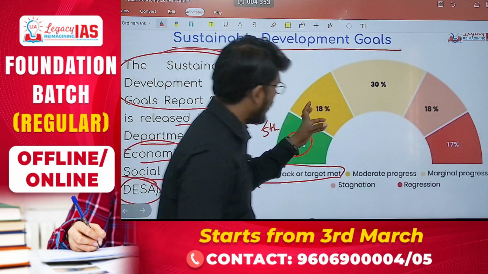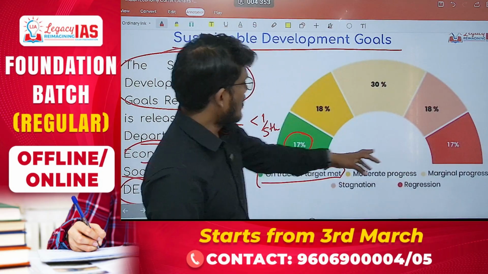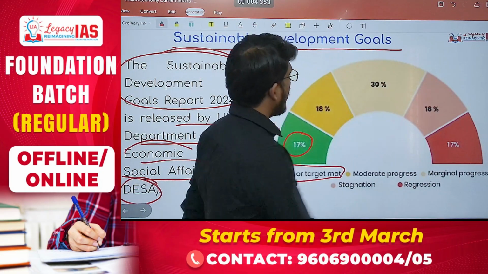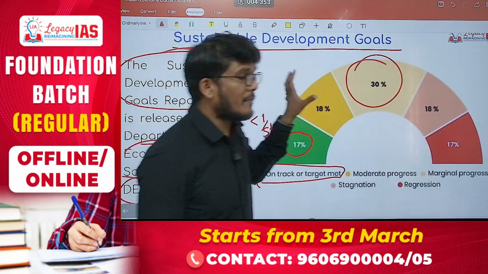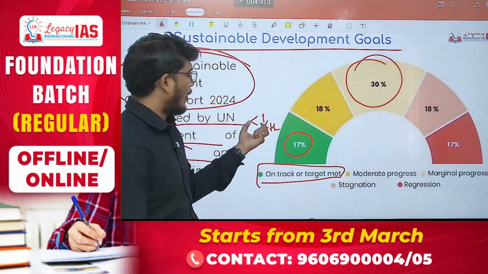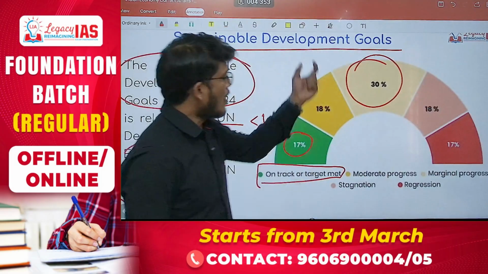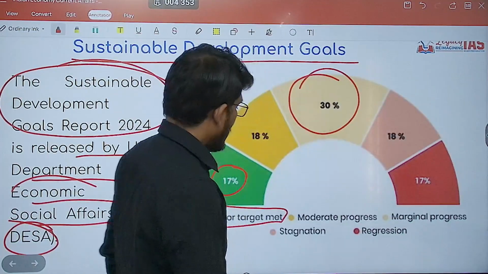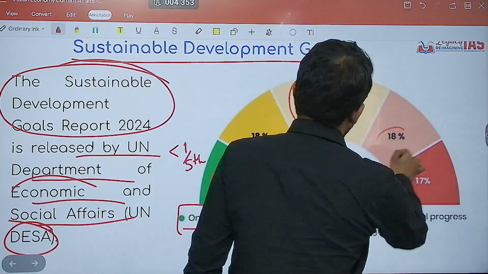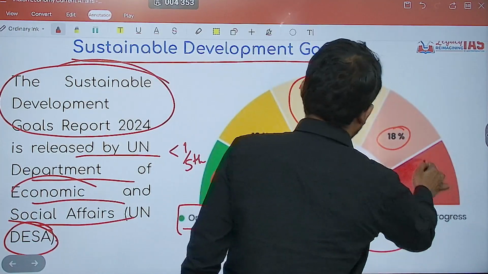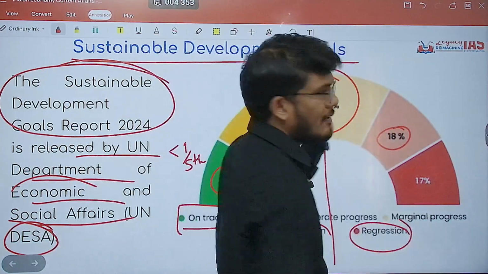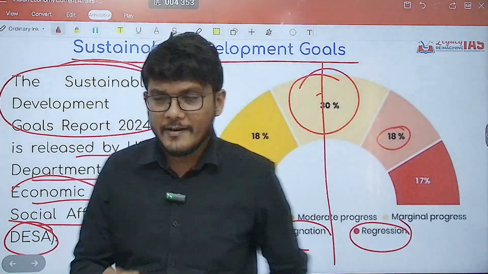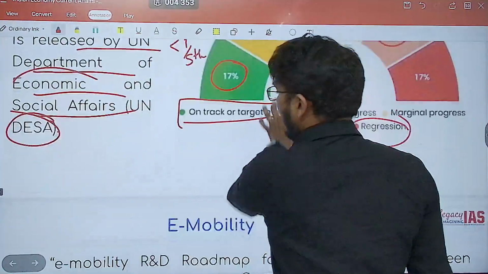Then you have around 18% moderate progress, and marginal progress 30%. So the highest is marginal progress. You don't have to remember the exact percentages, but remember that less than 1/5 is on track or met. Marginal progress is highest, stagnation is 18, and regression is 17. So it is basically like a mirror image, 18, 18, 17, 17, and in between 30. So this is what you should remember.